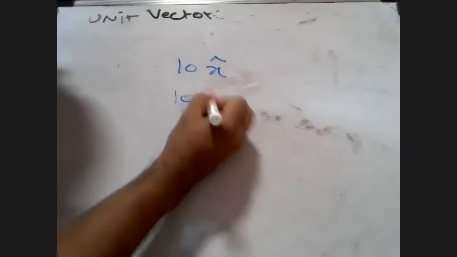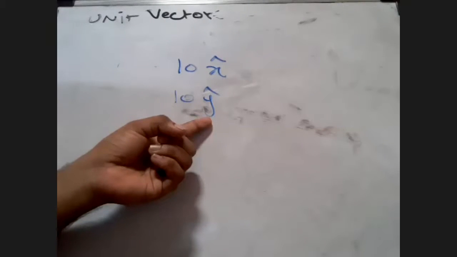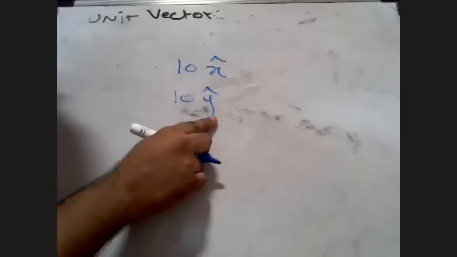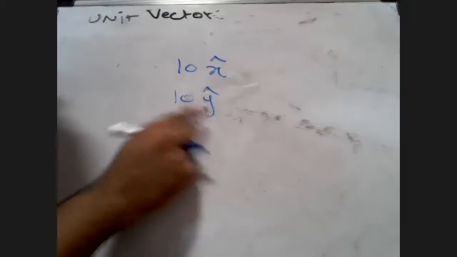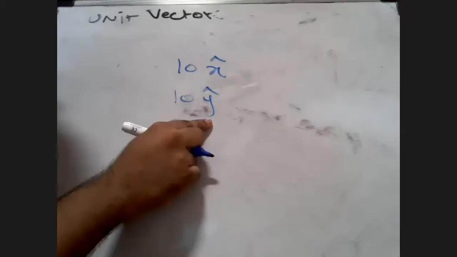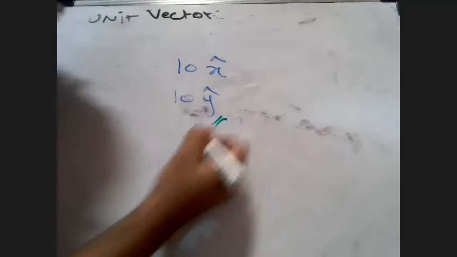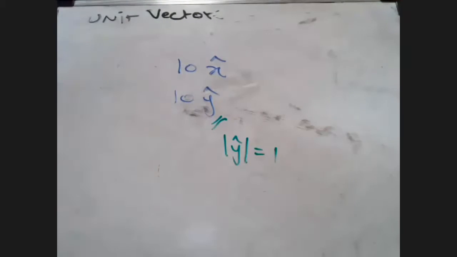What is the meaning of 10 y cap? It is having some direction. But does this make any change in the magnitude 10 over here? No. It won't make any change. Why? Because this is a unit vector. The magnitude of this is going to be 1.